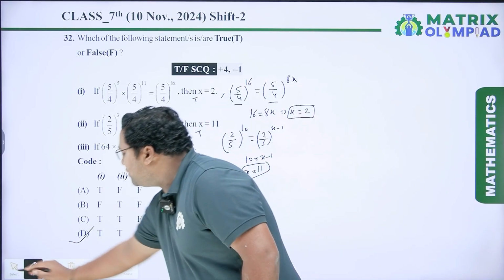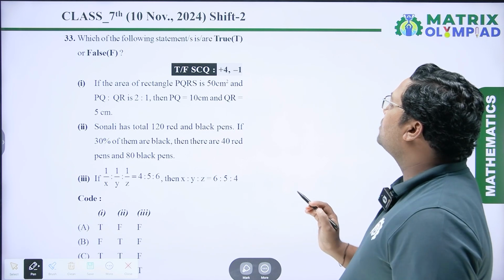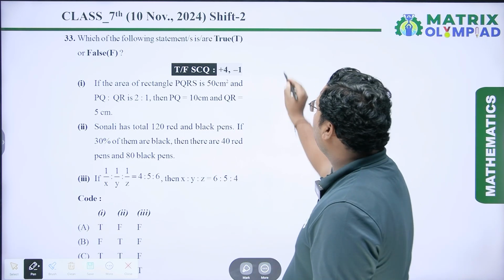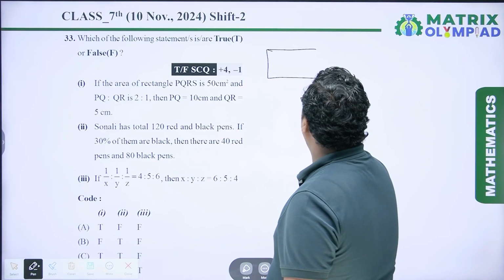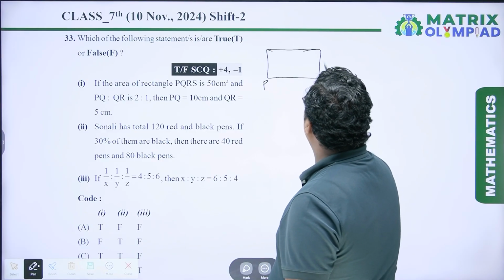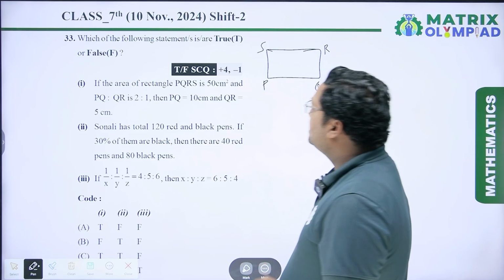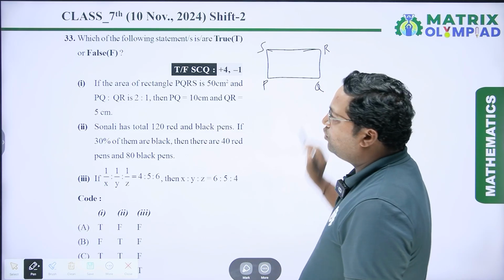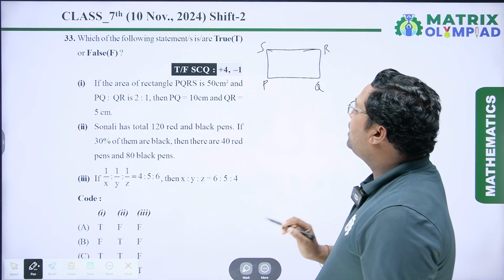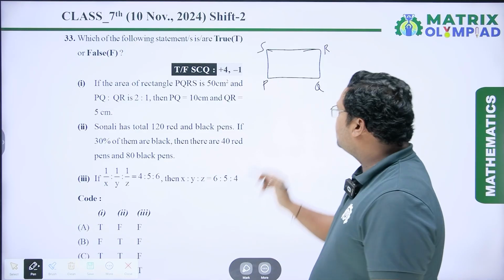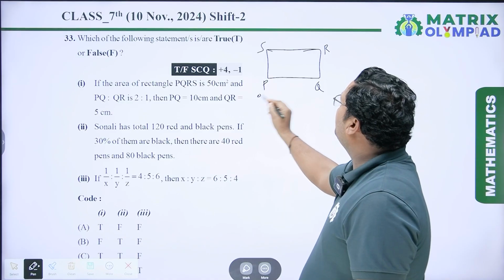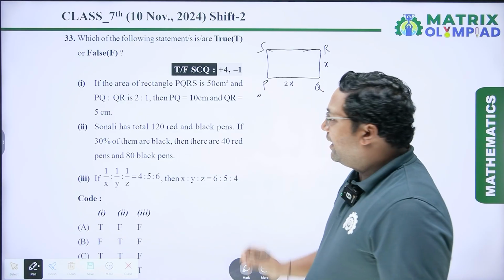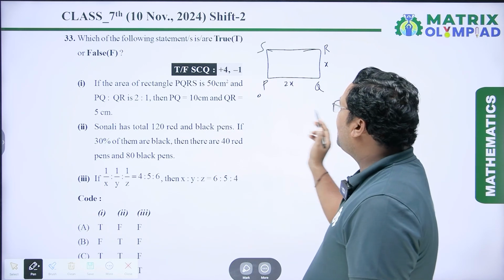Now coming to the next question. Which of the following statements are true or false? First statement is: if the area of a rectangle PQRS is 50 centimeter square and PQ:QR is given 2:1, then PQ = 10, QR = 5. So let's solve this question. Here let us assume PQ = 2x and QR = x, and the area of this rectangle is given 50 centimeter square.